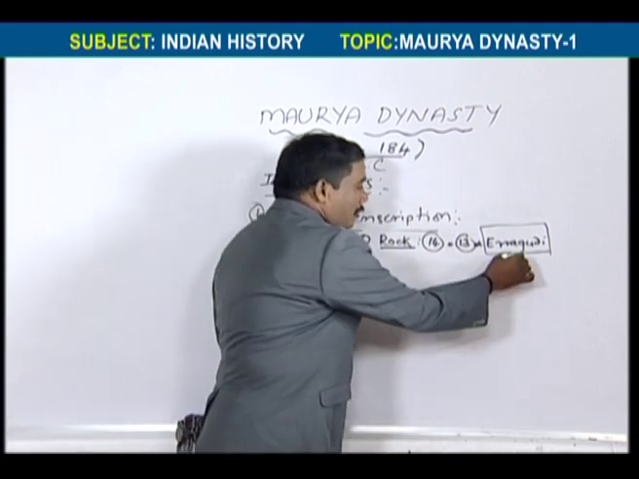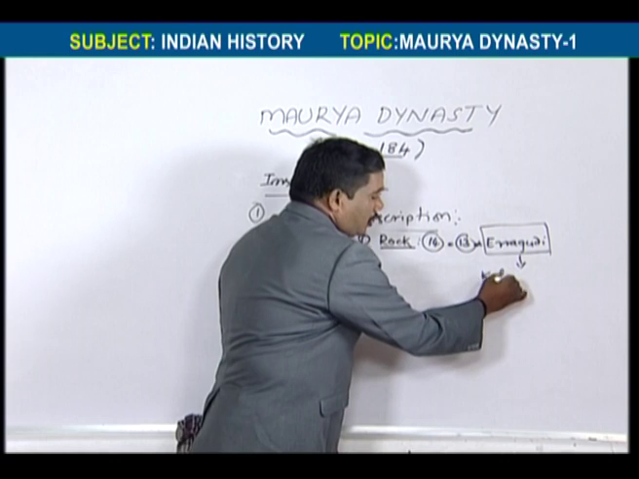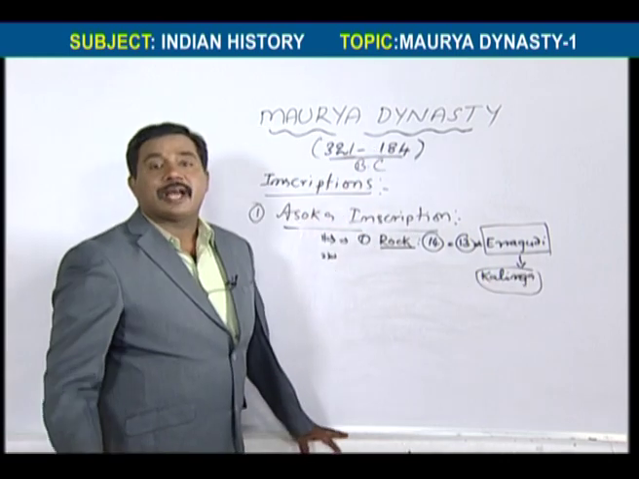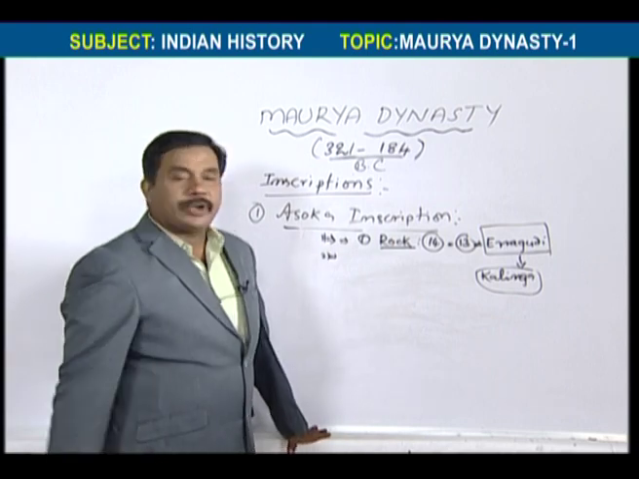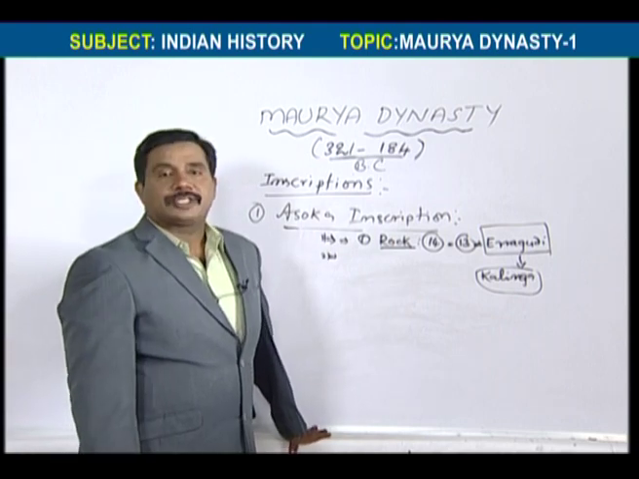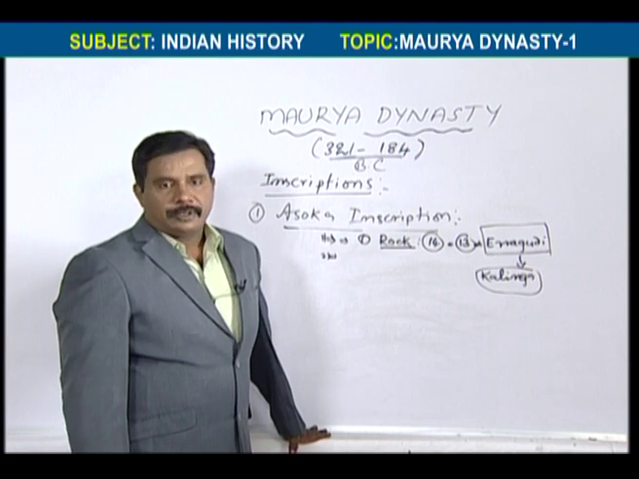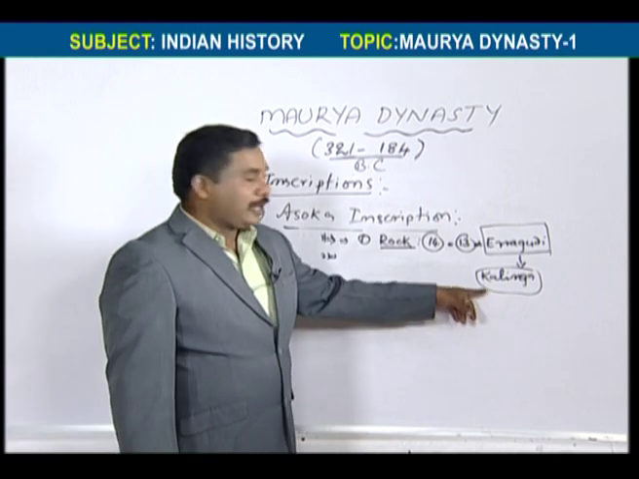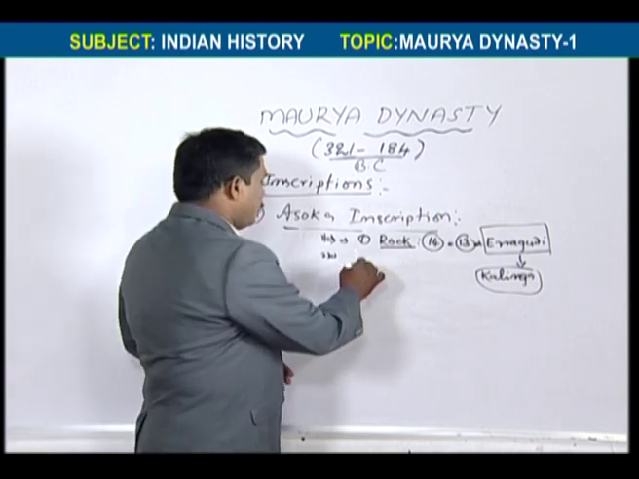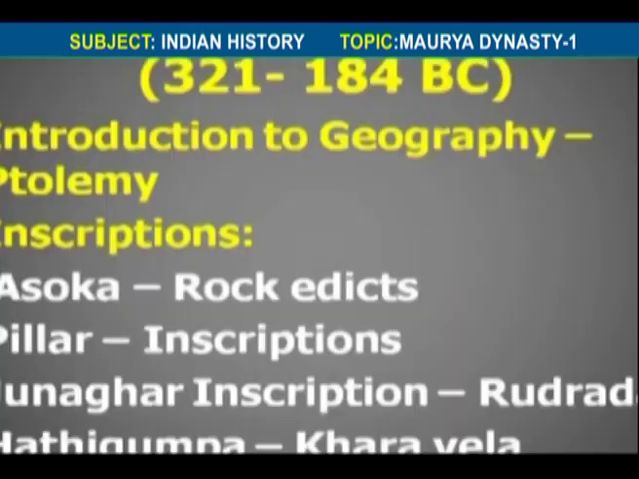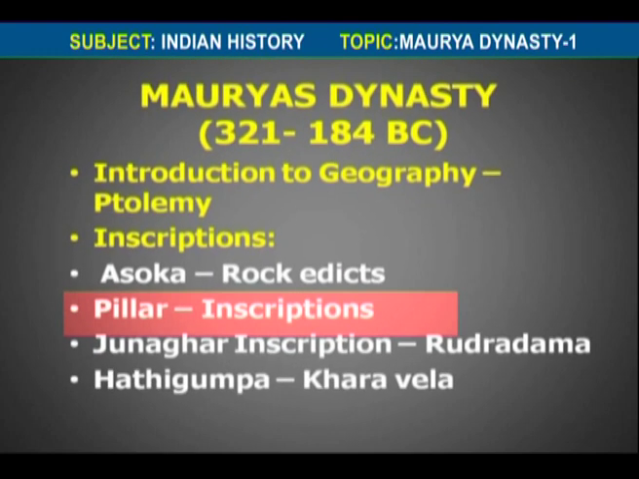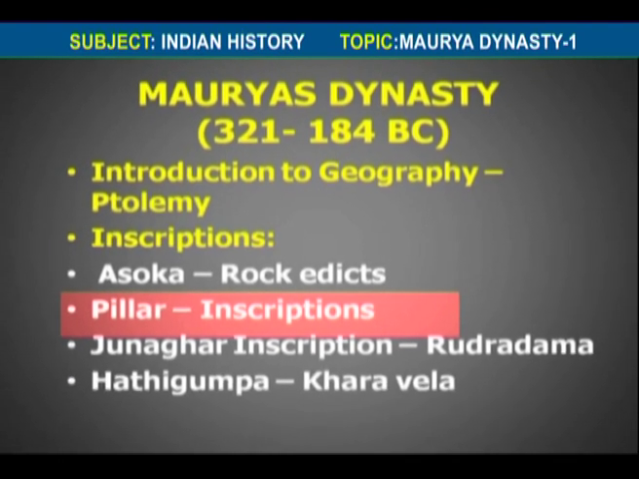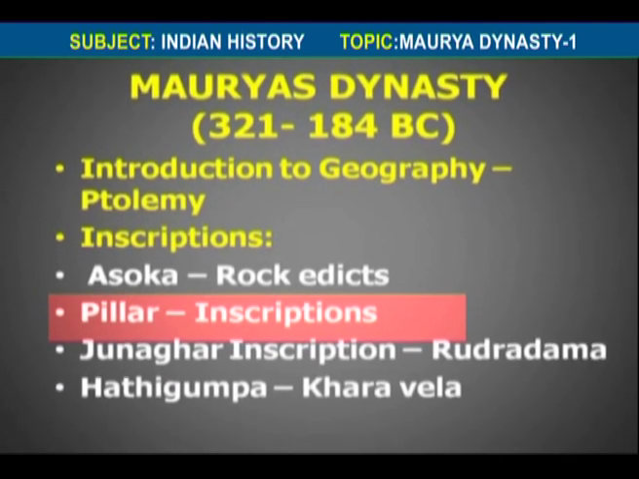It is describing the Kalinga war. Which inscription describes the Kalinga war? That is the 13th inscription, a rock inscription. Rock inscriptions are also called rock edicts. It explains about the Kalinga war. And he laid 7 pillar inscriptions, for example at Sarnath, Sanchi, Allahabad. These are the pillar inscriptions.